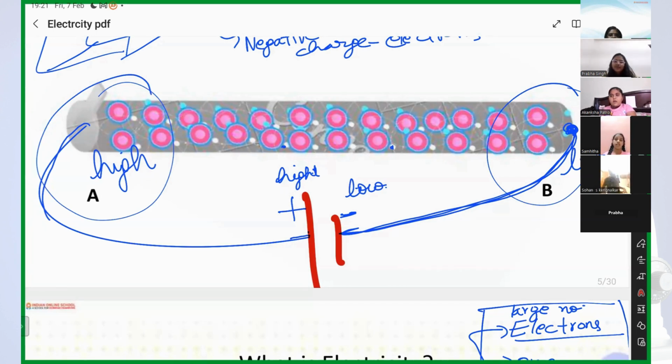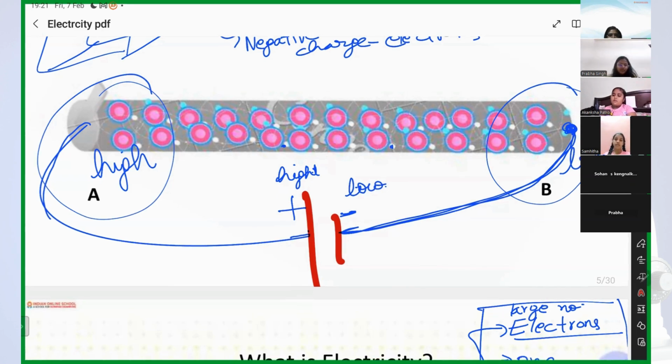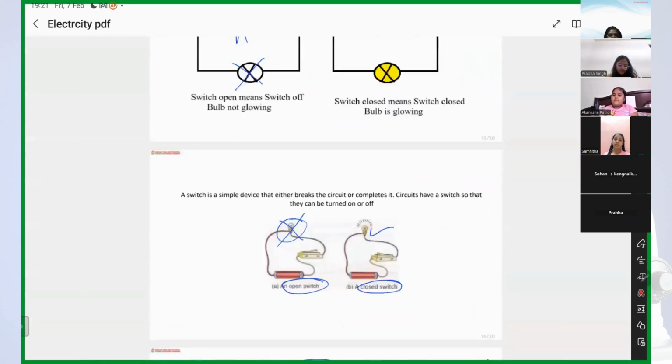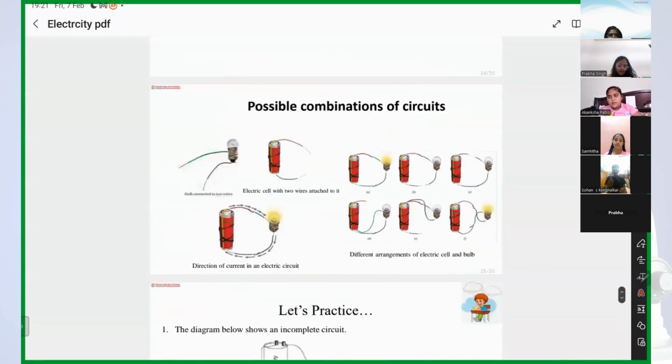Is called voltage. Yes guys, please unmute yourself. Are you clear with this? Yes, ma'am. Okay. Now this is the last one.